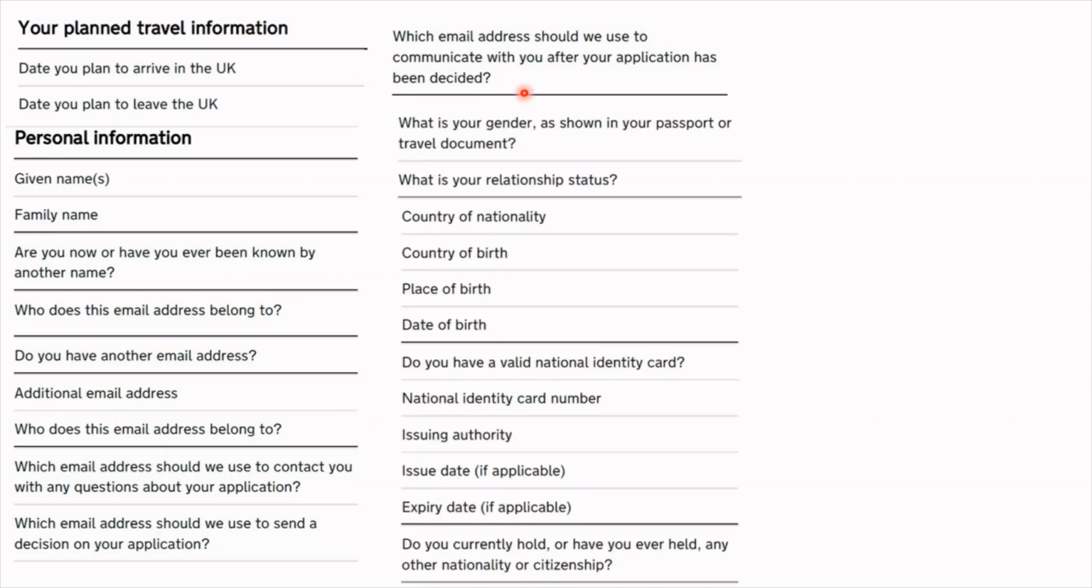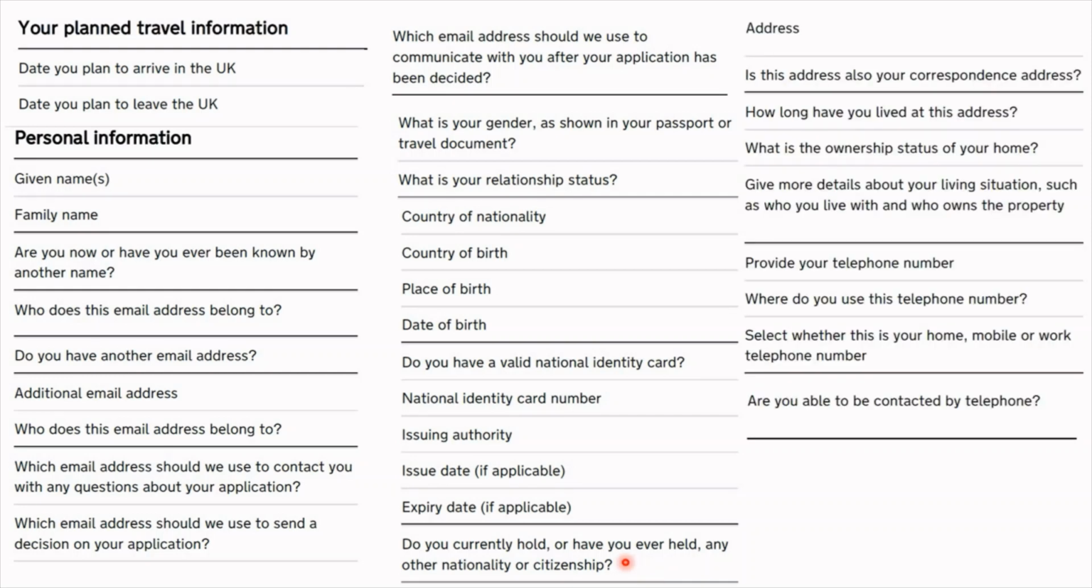Next up, they asked me a bunch of other personal questions like gender, relationship status, country of nationality. Have a valid national ID card? Yes, I did. Entered my ID card number, entered the issuing authority, the issue date, the expiry date. Do you currently hold or have ever held any other nationality or citizenship? I didn't, so I just said no to that. Next up were details about my home address in Pakistan.